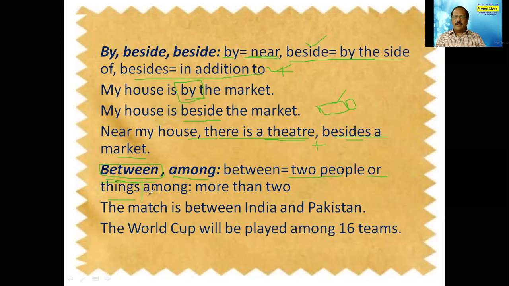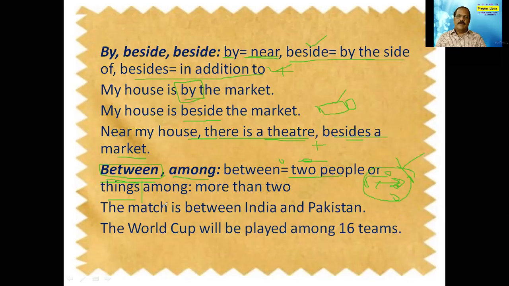Whether they are people or things, if it is between two, then we say between. If it is more than two, we call it among, isn't it? So for more than two, we use among. If it is between only two, we use between. So that is the difference.